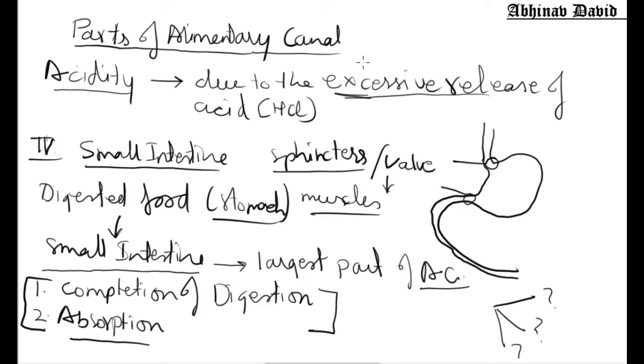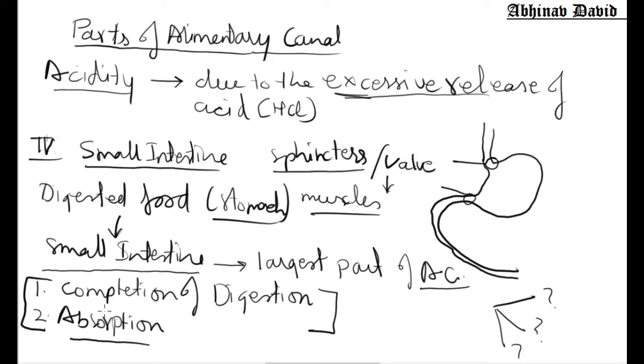Okay, students, so we have been studying digestion in human beings and we have been discussing the parts of the alimentary canal. We have already seen how digestion takes place in the small intestine. I already told you that in the small intestine two processes take place. Number one is completion of digestion, which we studied in the last class, and today we are going to study how absorption of the digested food takes place.